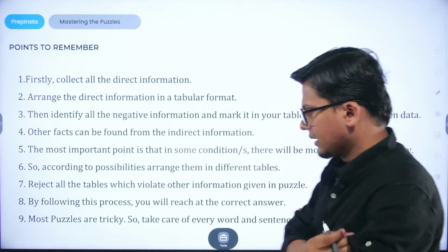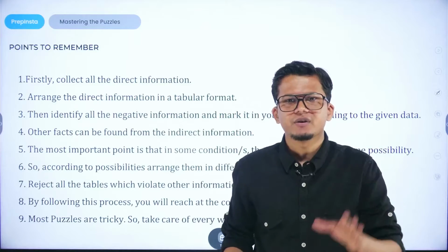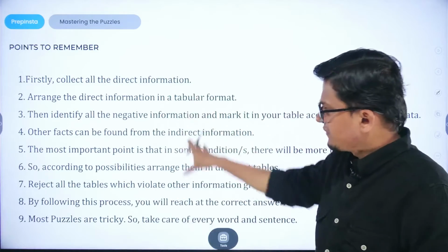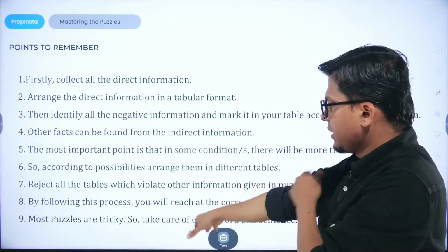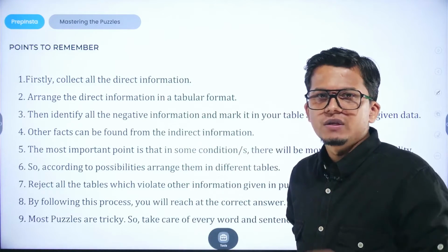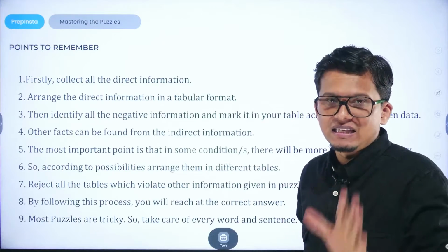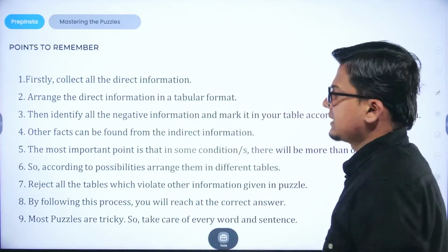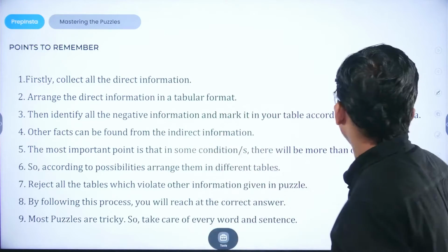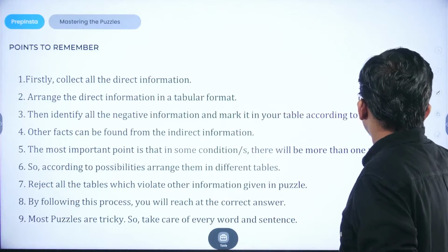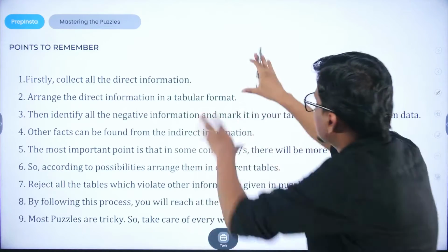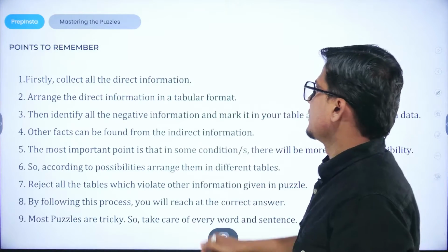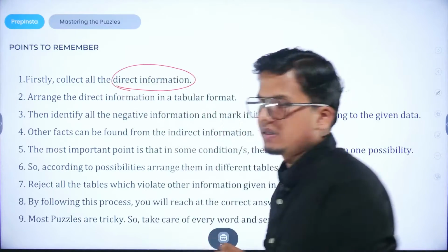So first of all, whenever we have to solve a given puzzle, we have to keep in mind these 9 pointers, and on the basis of these particular points, we are going to solve any puzzle very easily and we can also maximize the score certainly. So firstly, collect all the direct information, whatever direct information is given. Suppose you are given a condition, all the particular information is given, right? First of all, you have to collect the direct information that has been given, right?